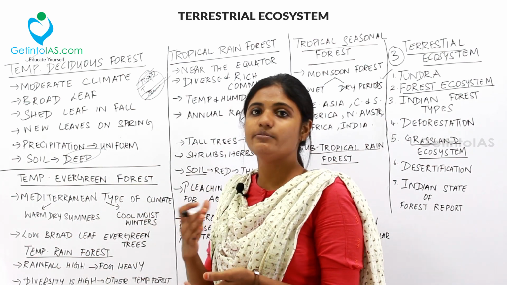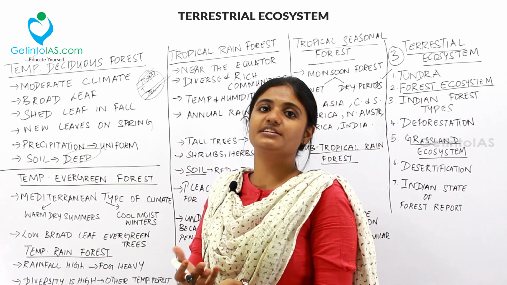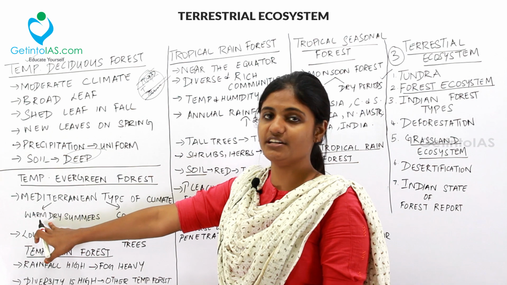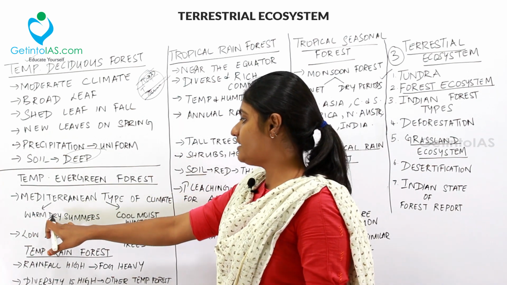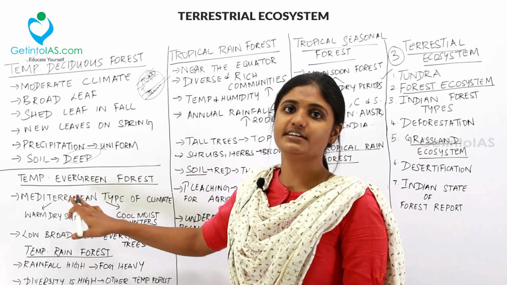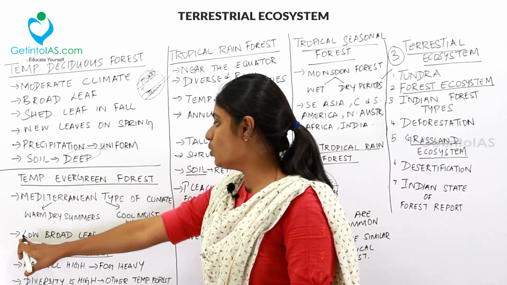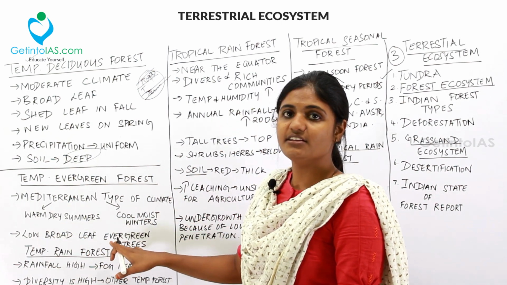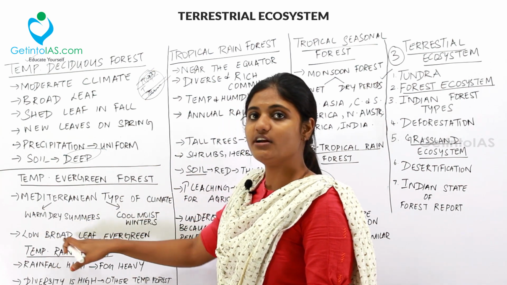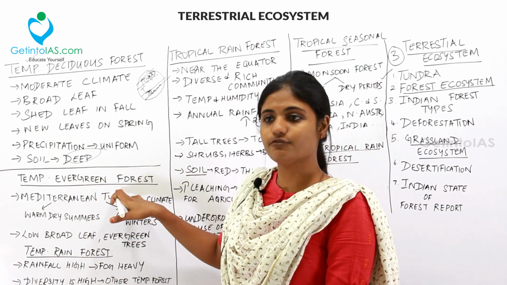Usually the summers will be accompanied by rainfall, but it is the opposite in Mediterranean type of climate because summers will be dry in condition. So there will be warm, dry summers and cool, moist winters in Mediterranean type of climate. And then over here the leaves will be low, broad leaf, and the trees are evergreen trees. So it will be low, broad leaf and evergreen trees because it is evergreen forest.